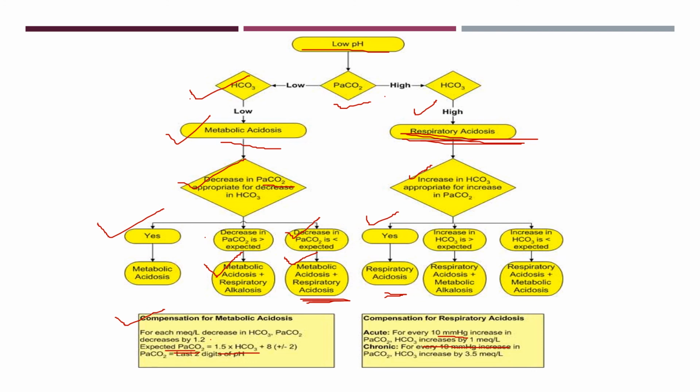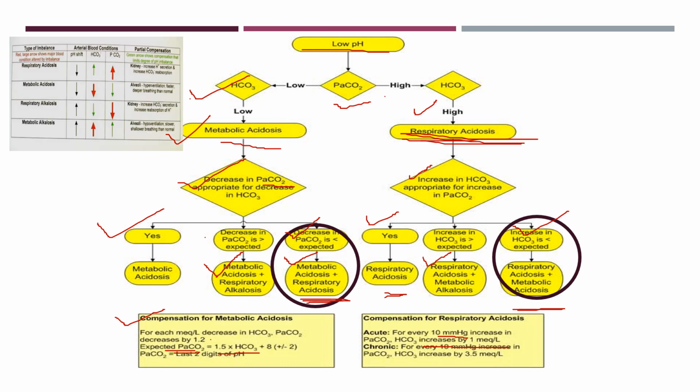But if this increase is beyond the range, more than the expected value, then it is respiratory acidosis plus metabolic alkalosis. Or if this increase in bicarbonate is below the expected range, then it is a mixed disorder, that is respiratory acidosis and metabolic acidosis. So these two are important. These are the mixed disorders: respiratory acidosis and metabolic acidosis, respiratory acidosis and metabolic alkalosis.